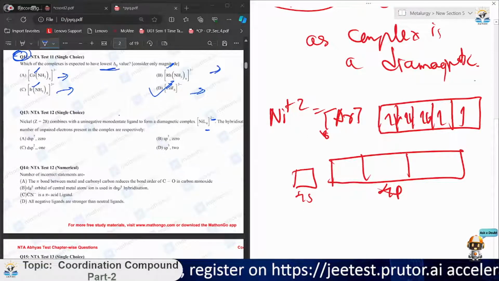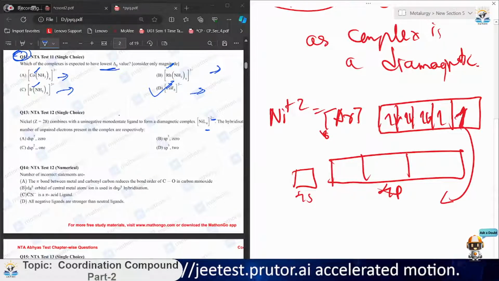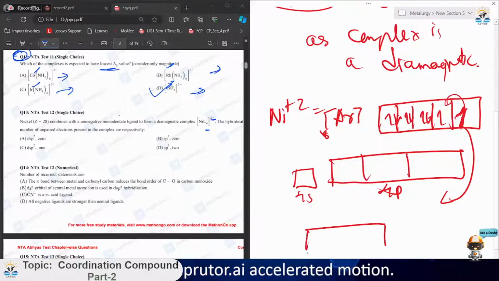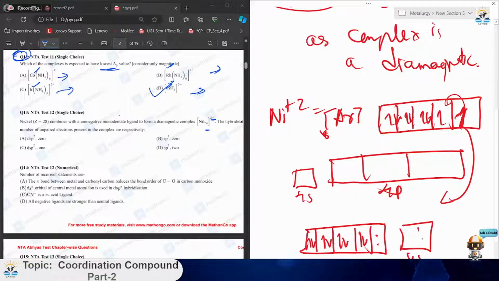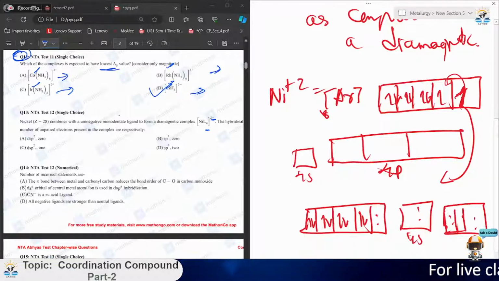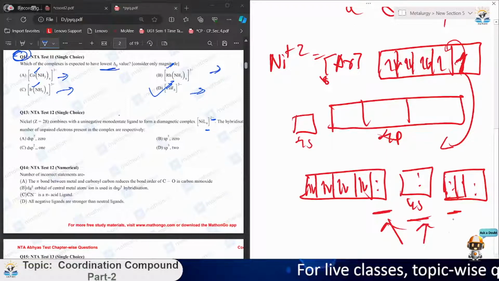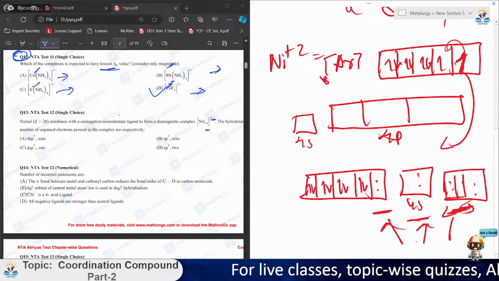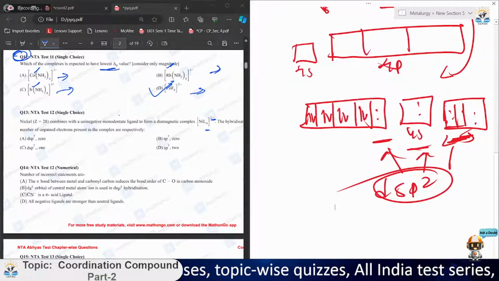We can place one here in 4s, and the p orbitals, we can place some more. We will need 2 from here. So this is dsp2, so dsp2 hybridization can occur here.